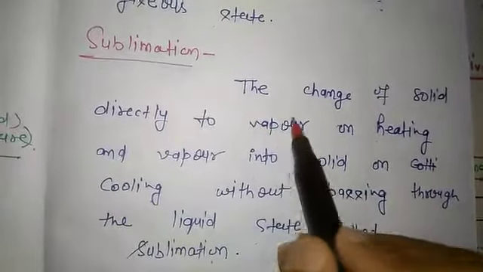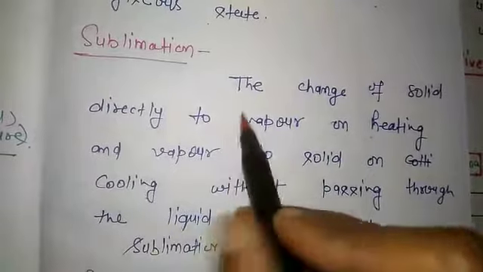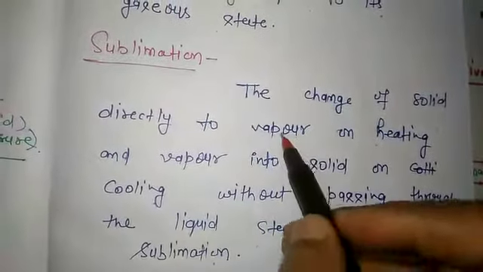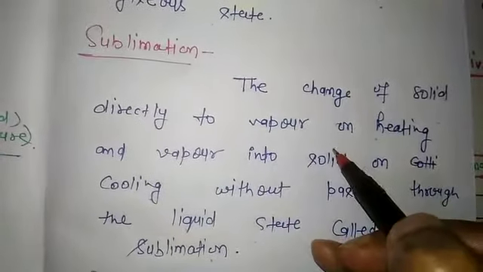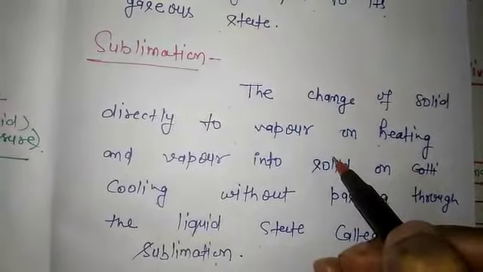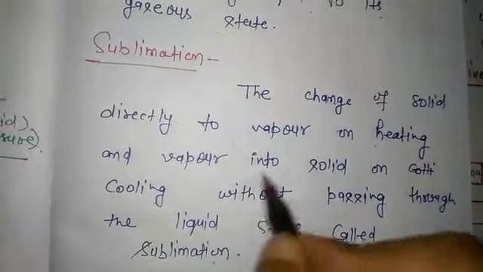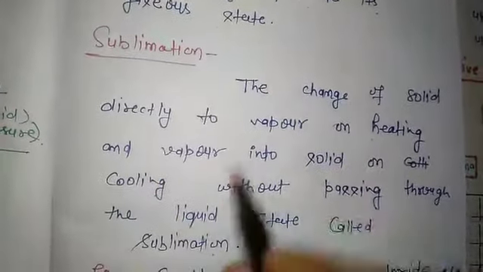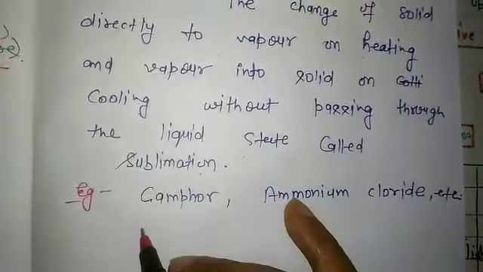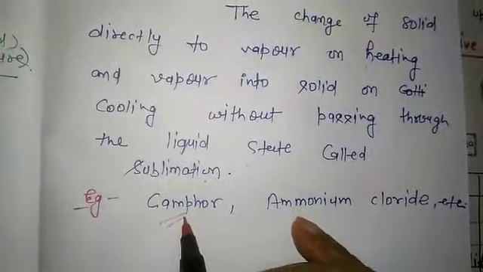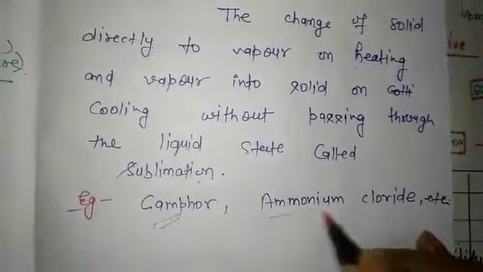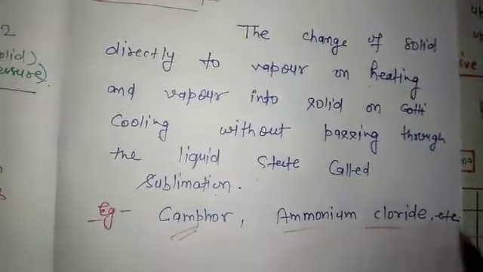So when we heat any solid, it converts directly into gas, and when we cool it, the gas converts into solid. For examples, camphor, as you know, kapoor, and ammonium chloride are examples.